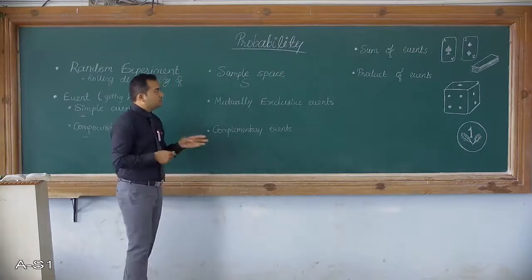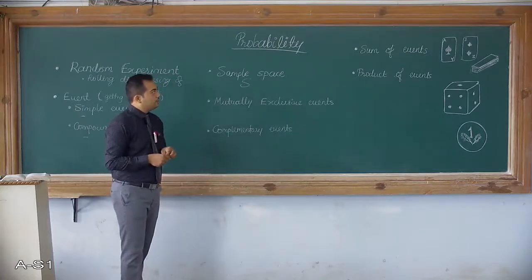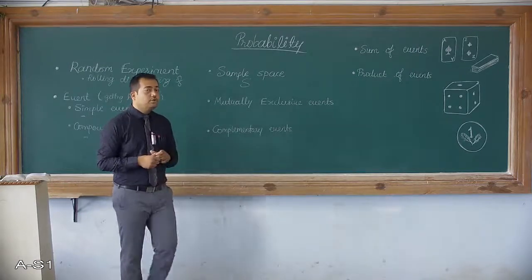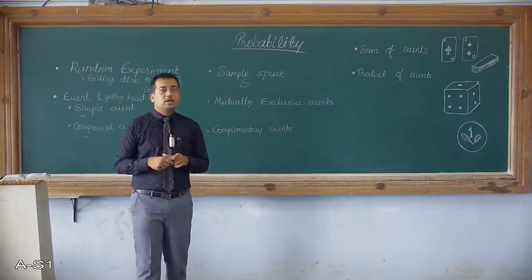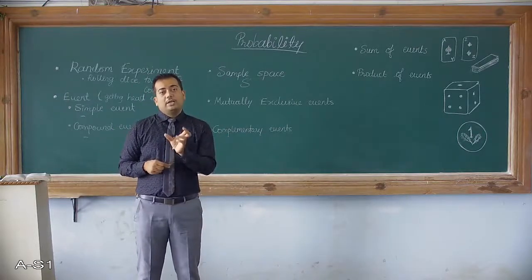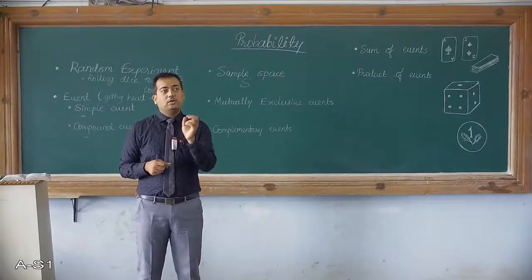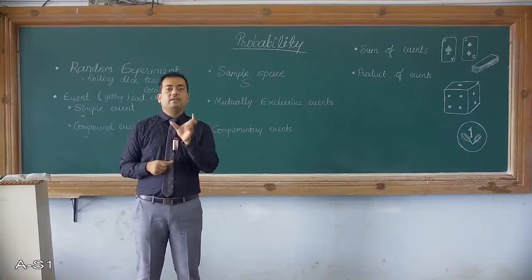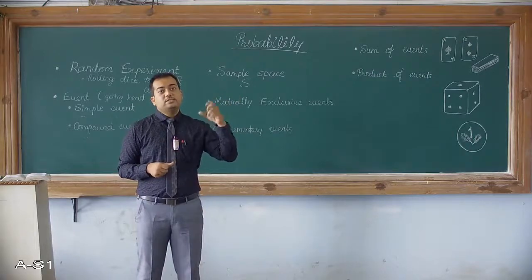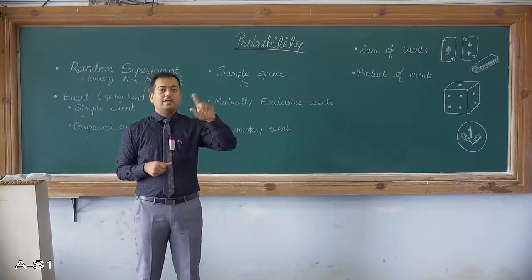Now you can also take the example of rolling a dice. Consider occurring of an even number or not even. When you say even number, it covers 2, 4, 6, and when it is not even, it covers 1, 3, 5.